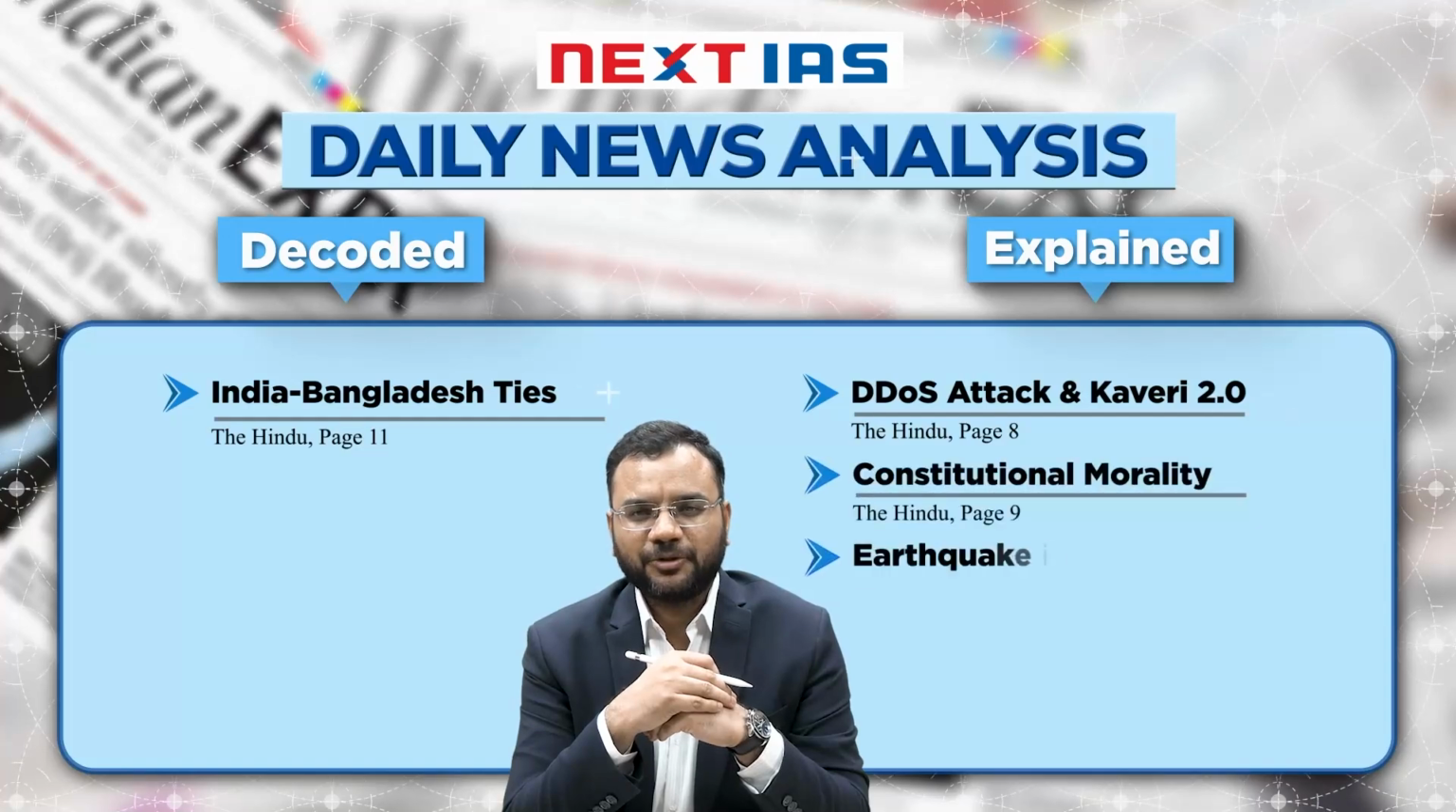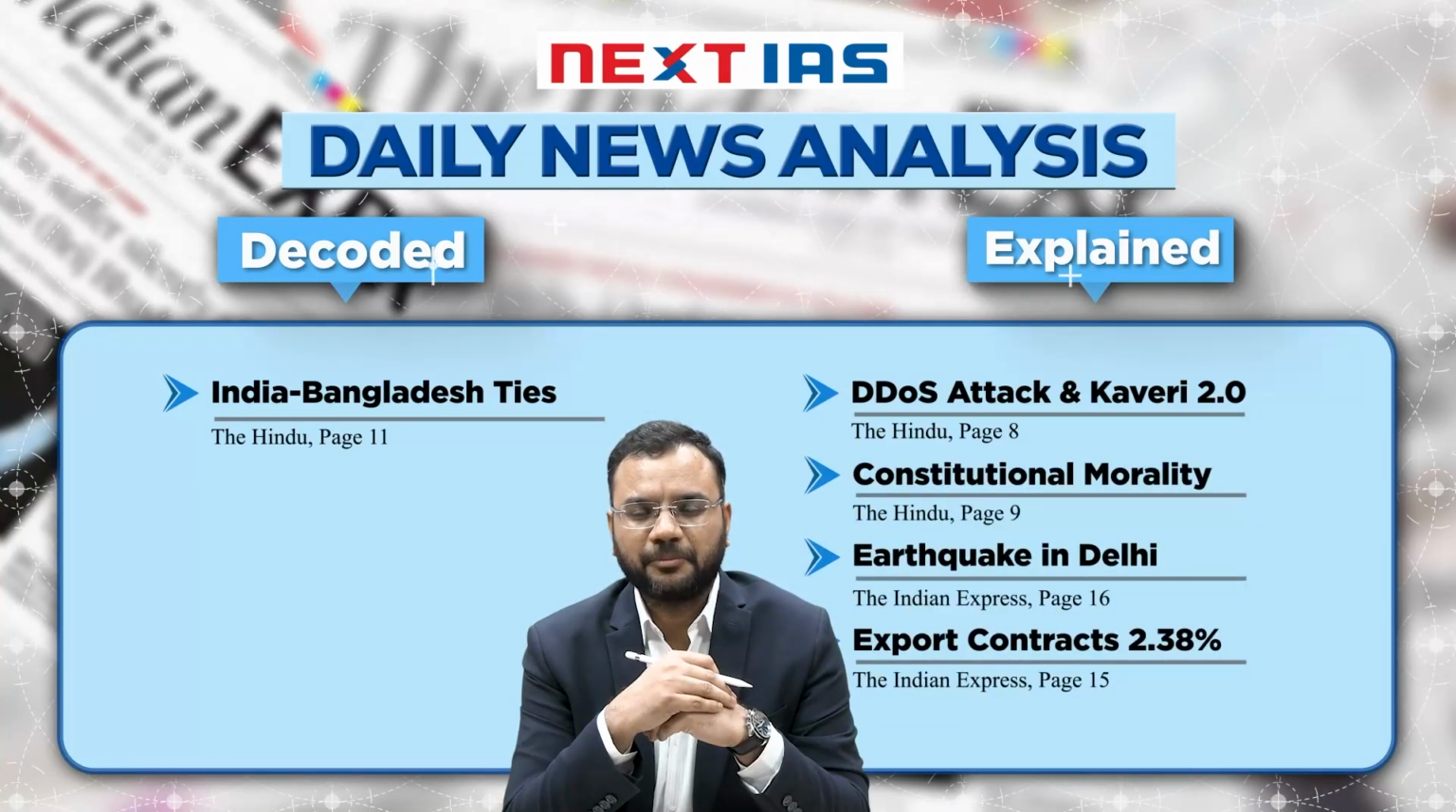This is Varun. Today we will discuss 5 important articles from two newspapers, The Hindu and Indian Express. The first article is from our decoded mains section, that is India-Bangladesh relations, which has come in The Hindu newspaper. After that we will discuss 4 articles from our explained section for prelims.